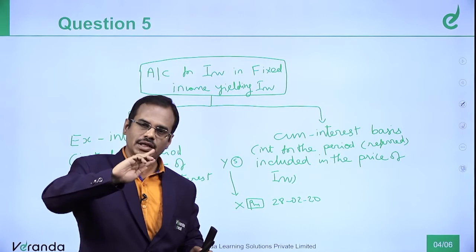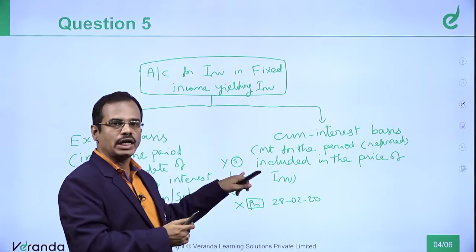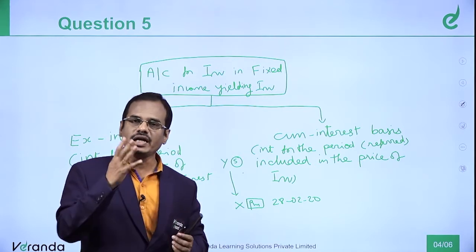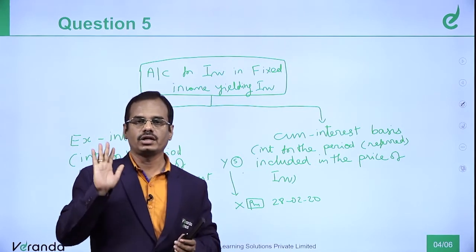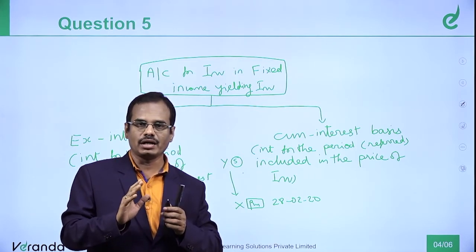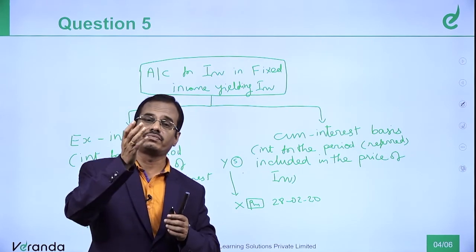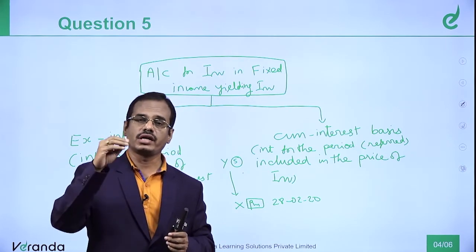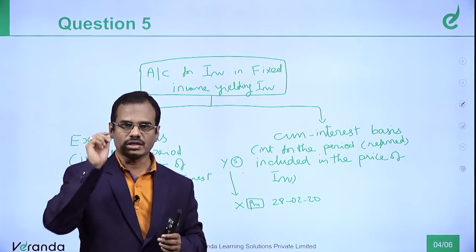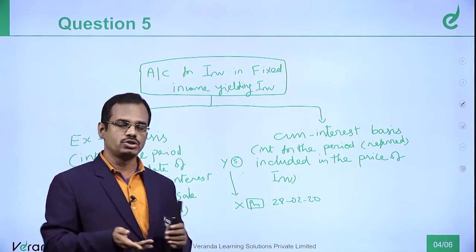Out of 6 months, already on purchase X would have paid Y 2 months interest, and the remaining 4 months interest pertains to X. It is not that on purchase Y takes the interest from L&T company and X gets 4 months, not at all possible. X will receive 6 months interest on 30th June.